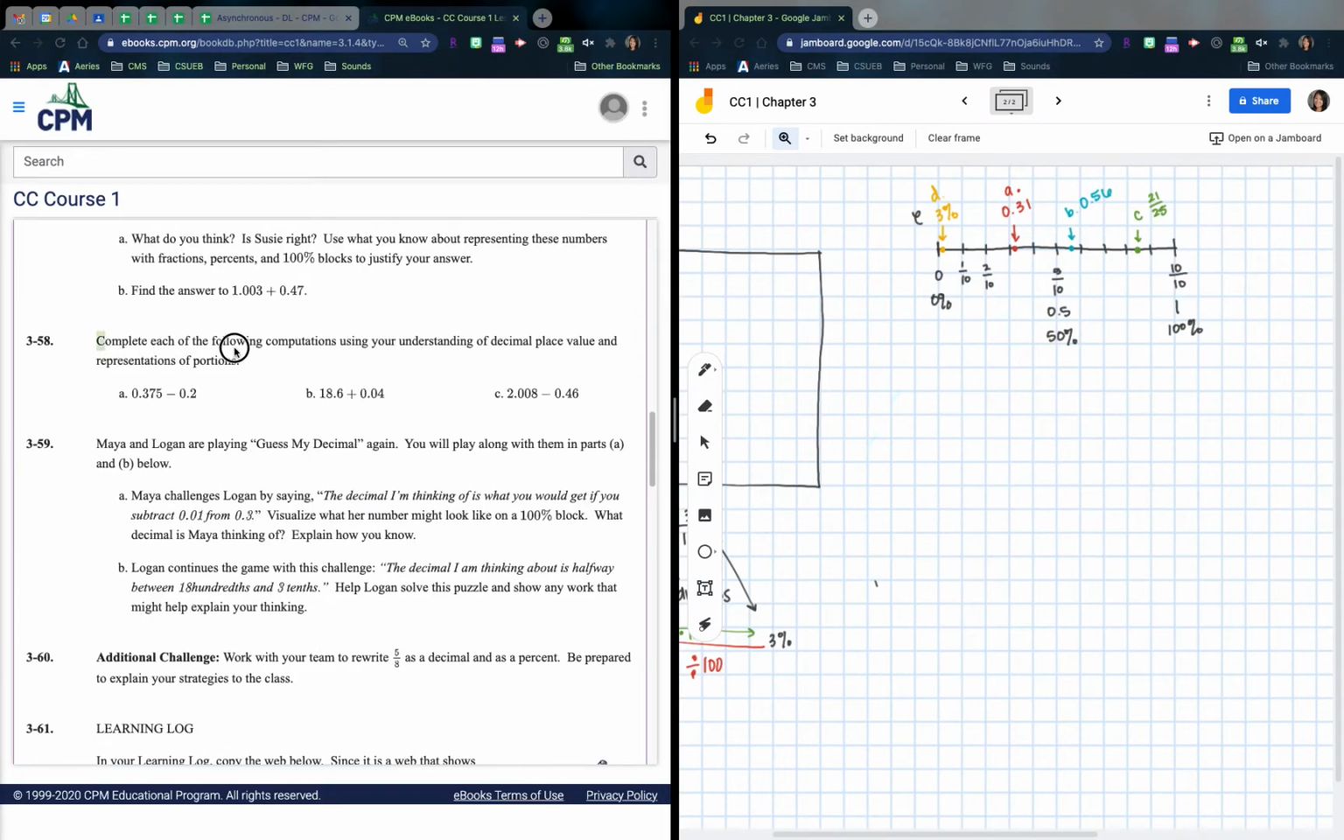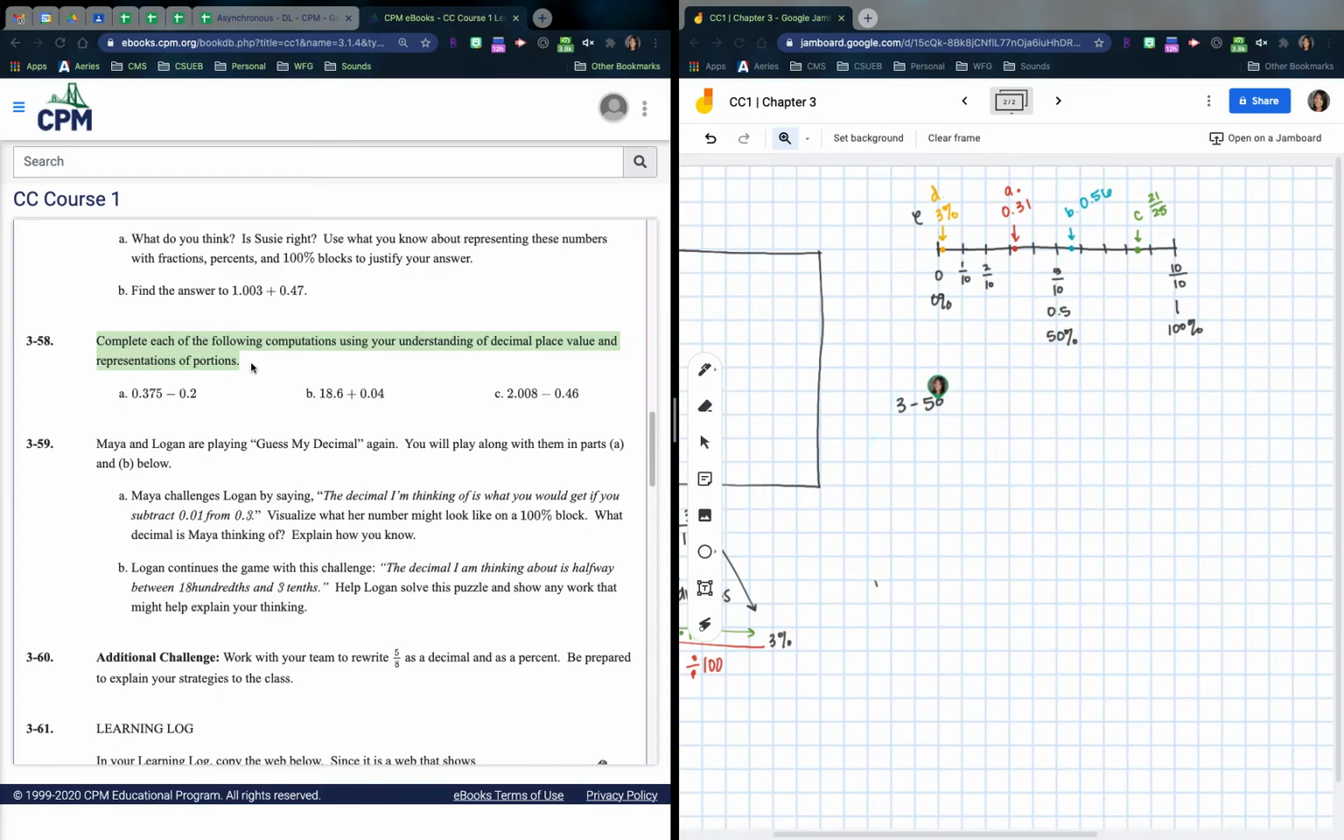So it says complete each of the following computations. And yes, we are skipping forward. Complete all of the computations using your understanding of decimal place value and representations of portions. So go ahead and try these first, and then come back to us, because we have already gone through decimals. So you should be a little bit familiar with it, but we can check our work afterwards.